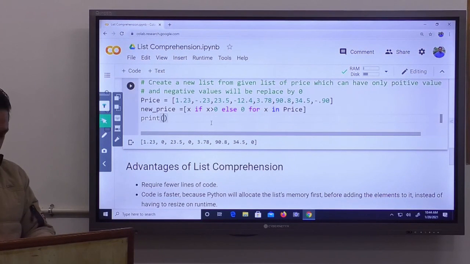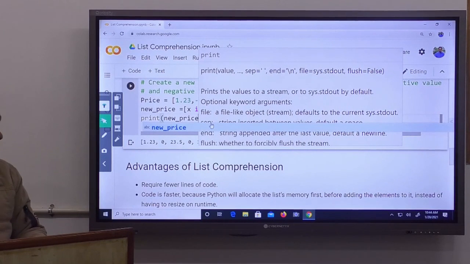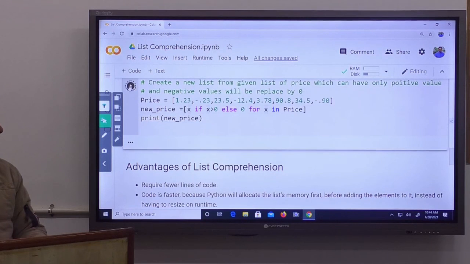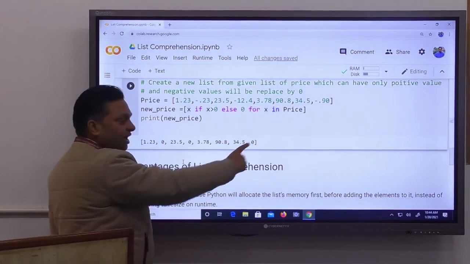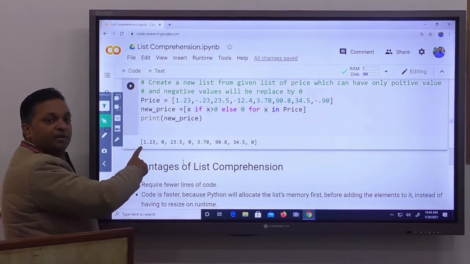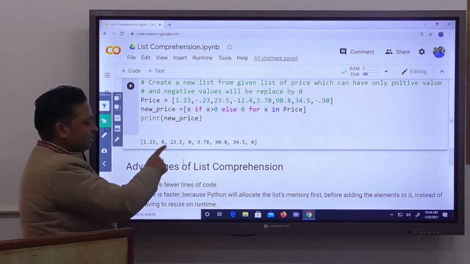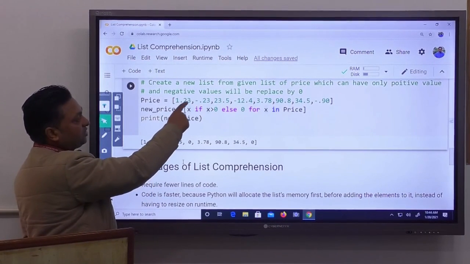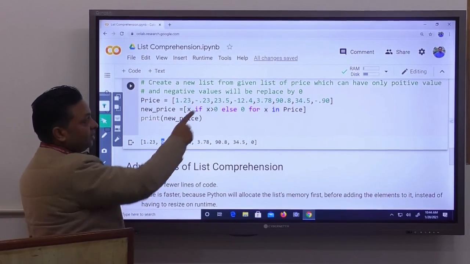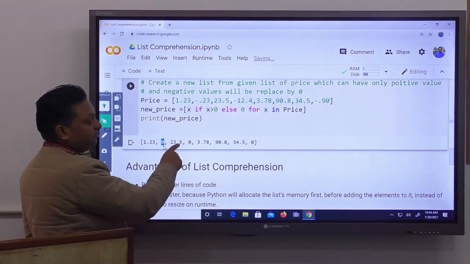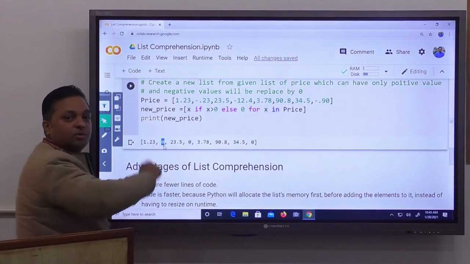Just execute it. Print new_price and run it. It will generate a new list having all non-negative values, and you can easily verify that the negative values are replaced by 0. Let's see. The first value is positive 1.23, the second value minus 0.23 is replaced by 0. Next value 23.5 as it is. Next value minus 12.4 is replaced by 0, and so on.